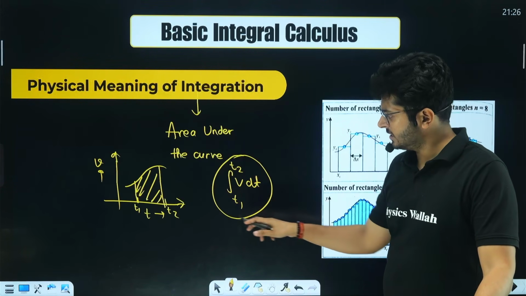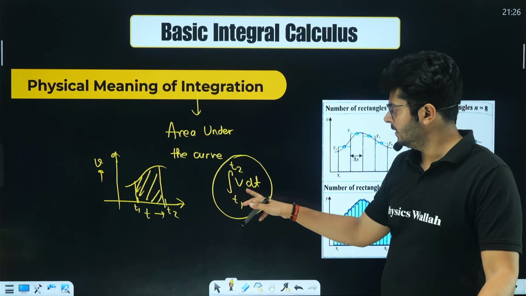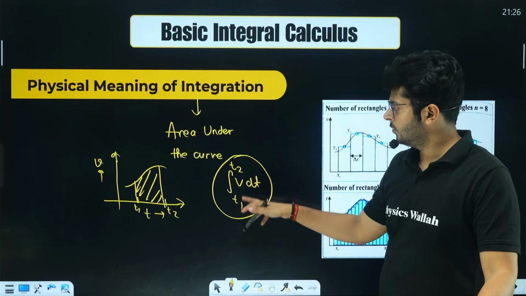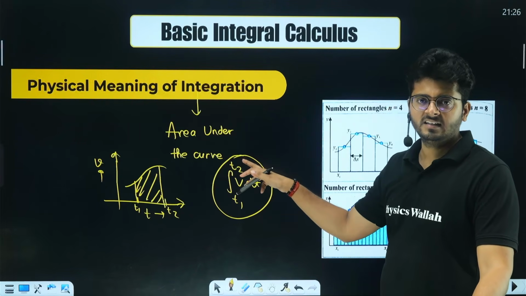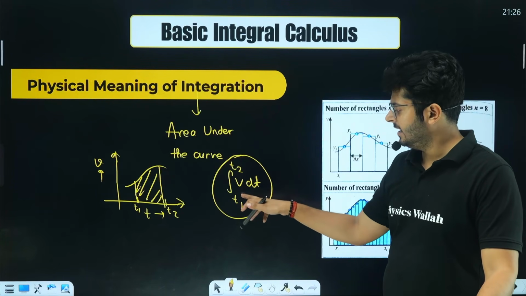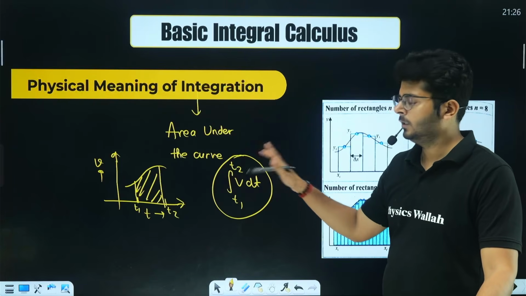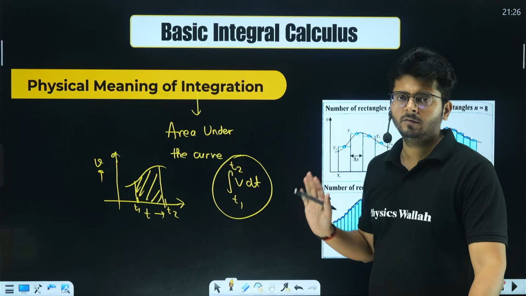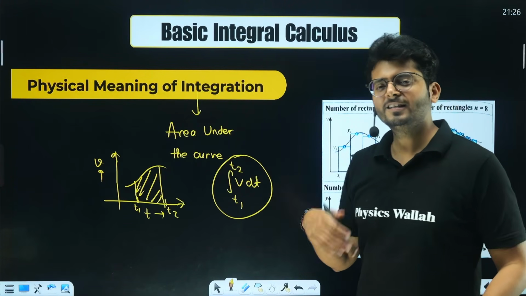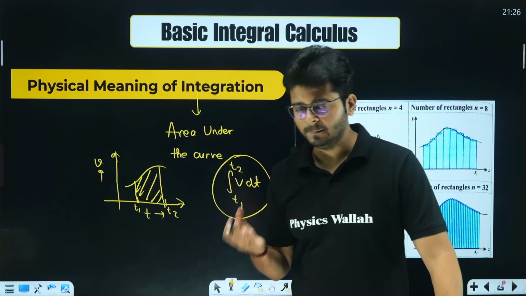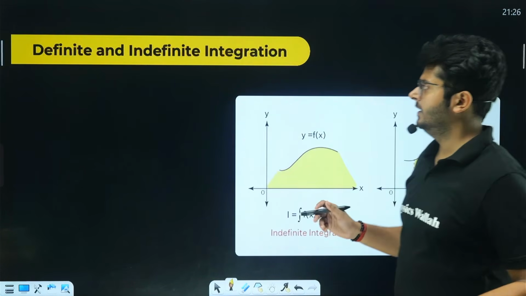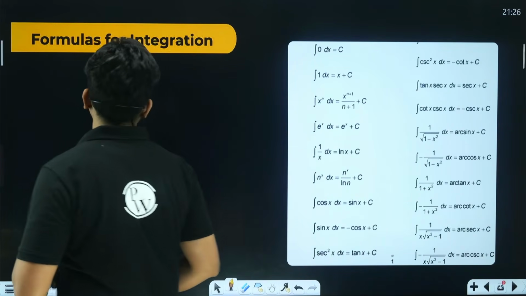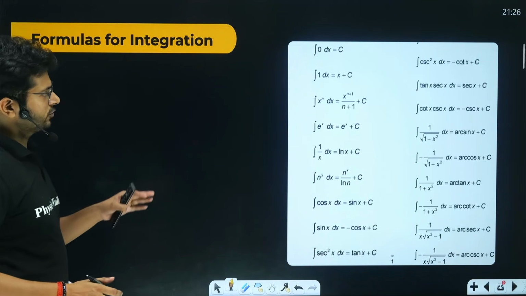You will find that it is going to be very commonly intuitive that we are using this expression, and this expression is nothing but the area under the Vt curve from T1 to T2. And in physics, this might tell us a physical quantity. What is that? We will talk about it later. So a definite integral will tell us about the area under the curve under certain limits.